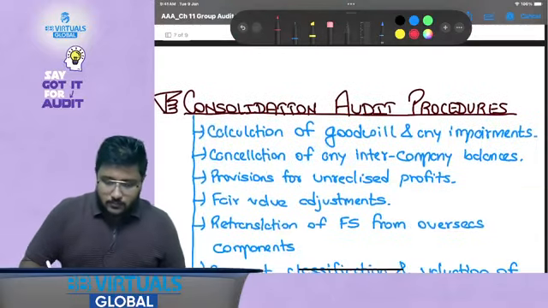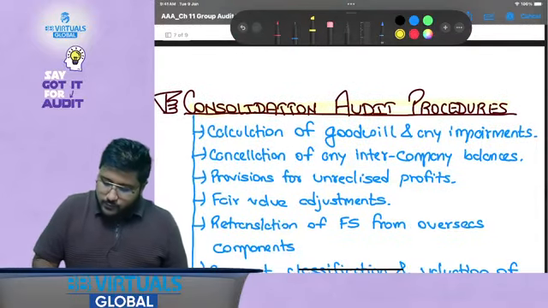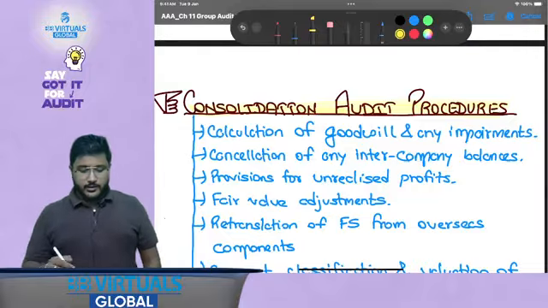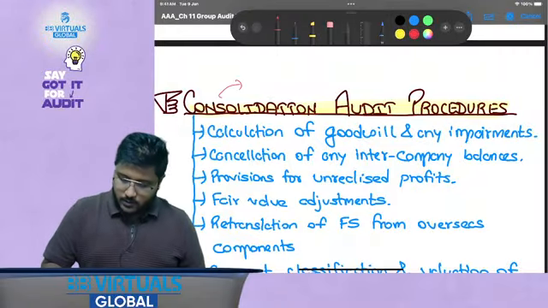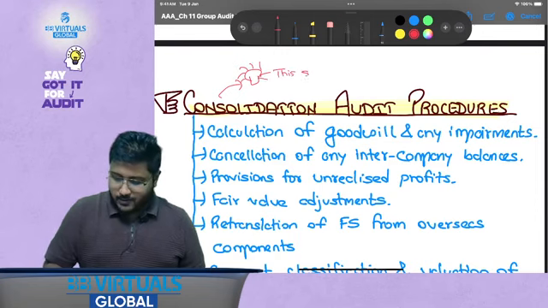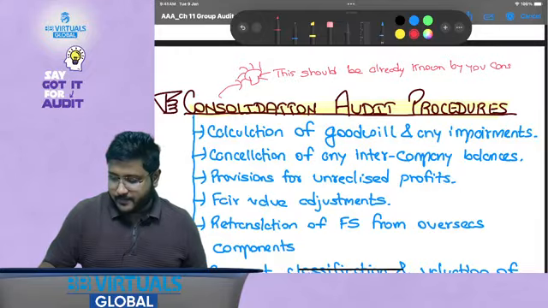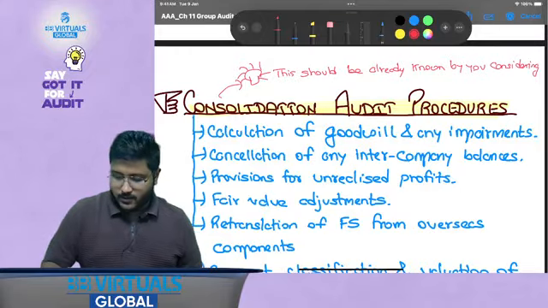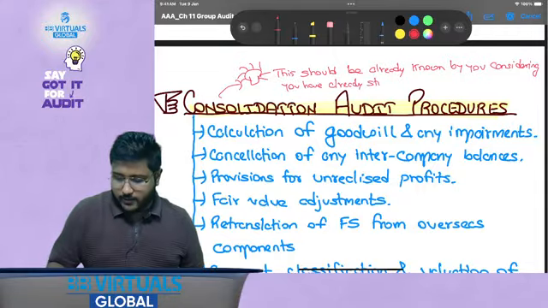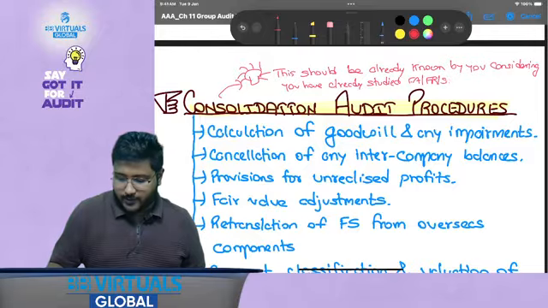Yes. Now, consolidation audit procedures. That is, what audit procedures are specific to your consolidation. Again, this should already be known by you, considering you have already studied FA, FR, SBR.